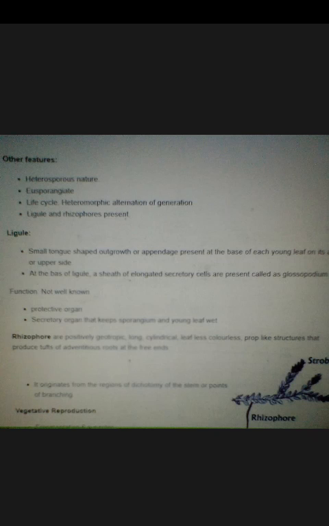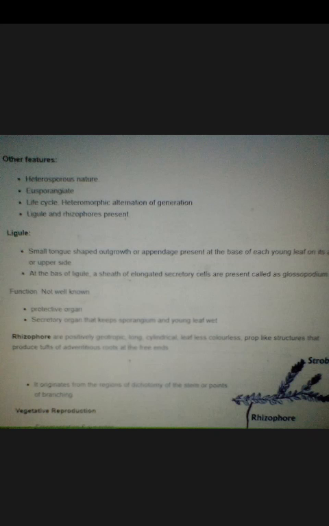Next, the main function is not known, but ligule is a protective organ. Rhizophore, you can see, that is hanging. This is positively geotropic, long, cylindrical, leafless, colorless, prop root like structure.